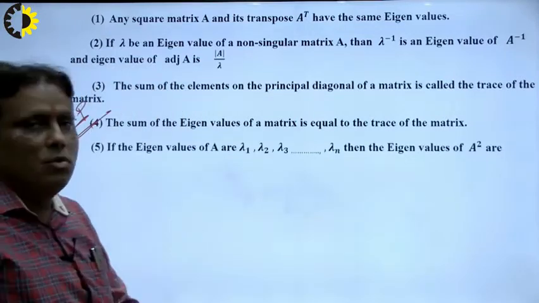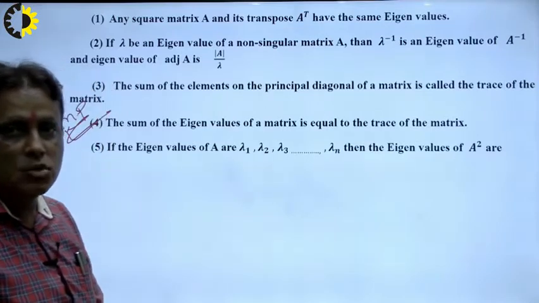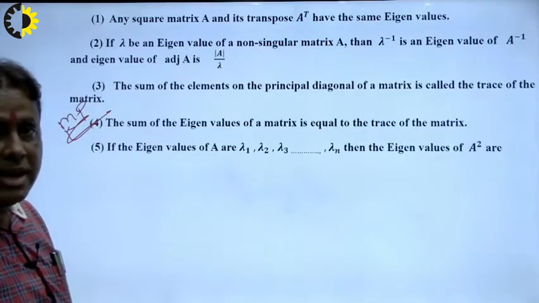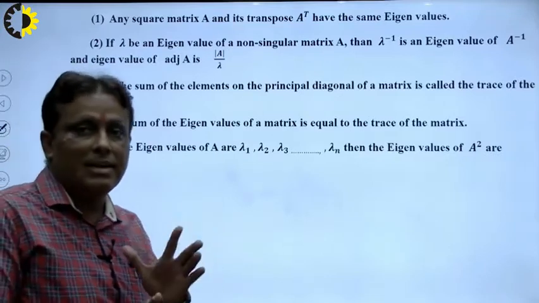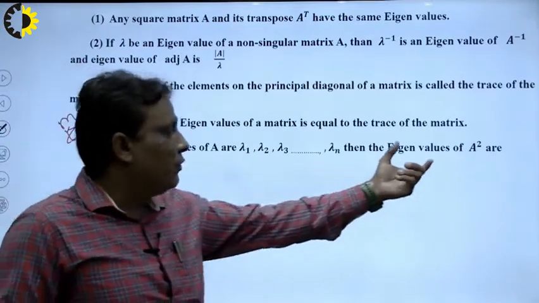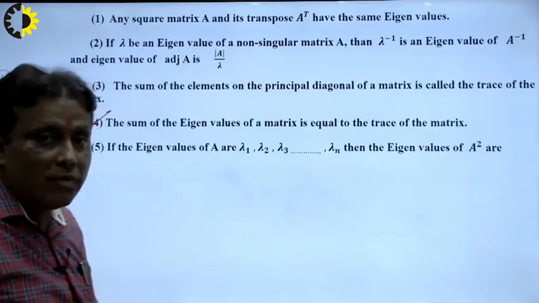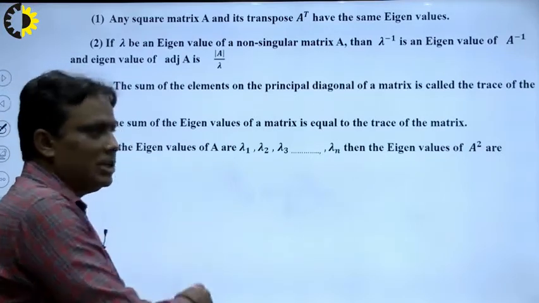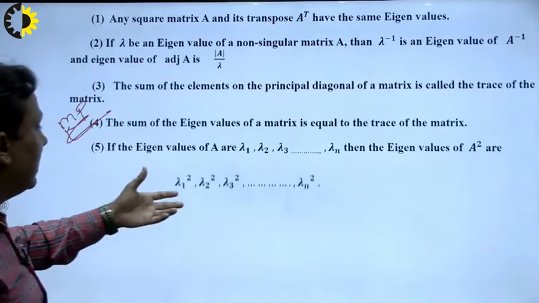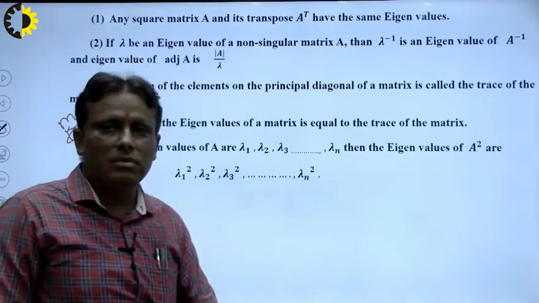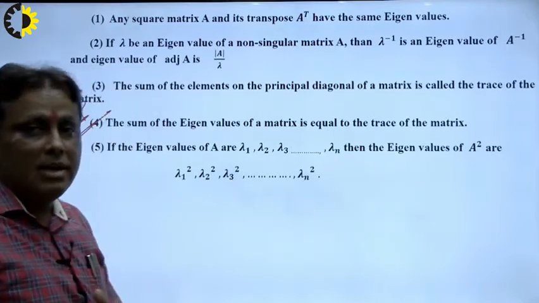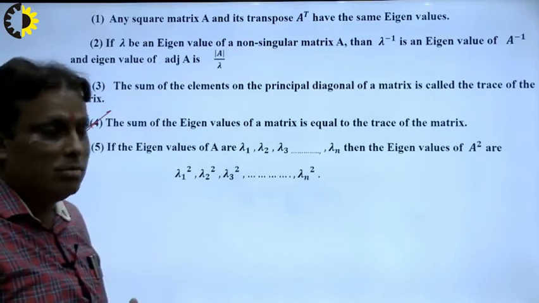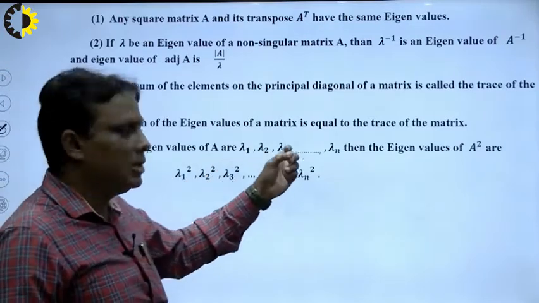The eigenvalues of a square matrix A are lambda 1, lambda 2, lambda 3, up to lambda n. Then what will be the eigenvalues of A square? Simply lambda 1 square, lambda 2 square, lambda 3 square, up to lambda n square. Suppose I want to calculate the eigenvalues of A cube: lambda 1 cube, lambda 2 cube, lambda 3 cube.